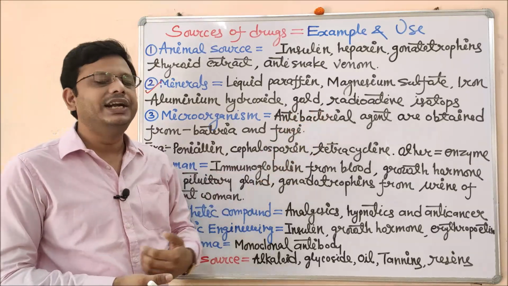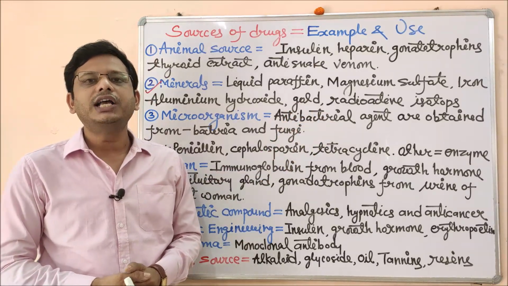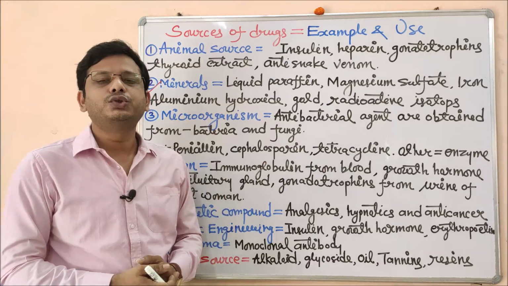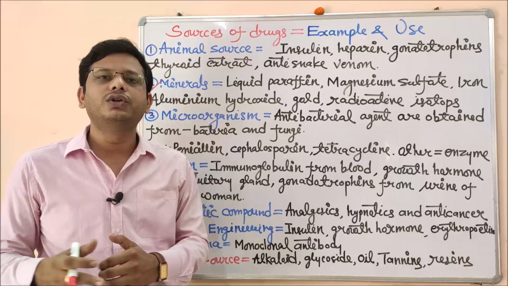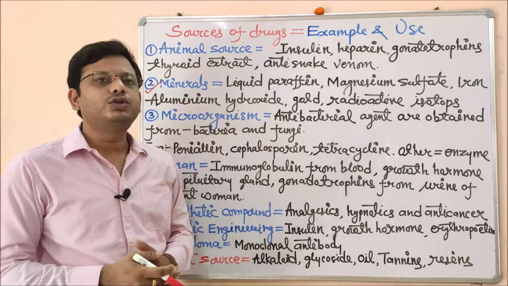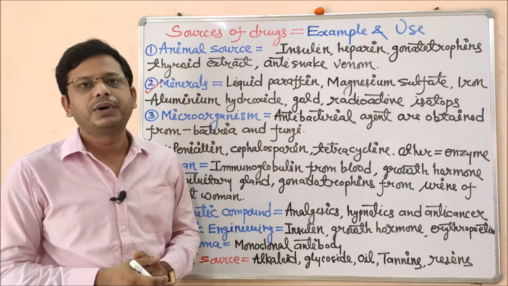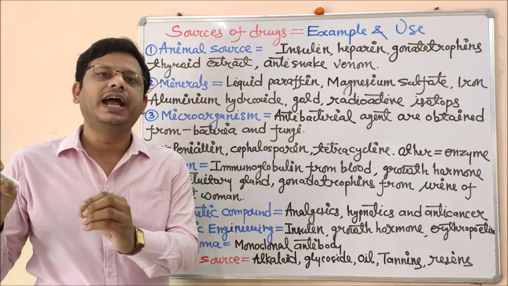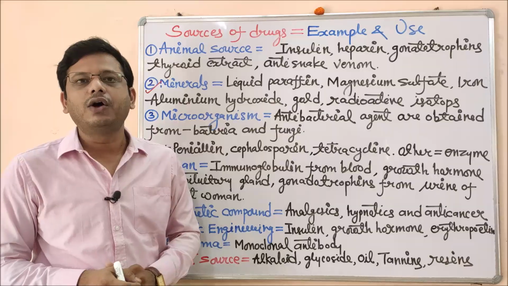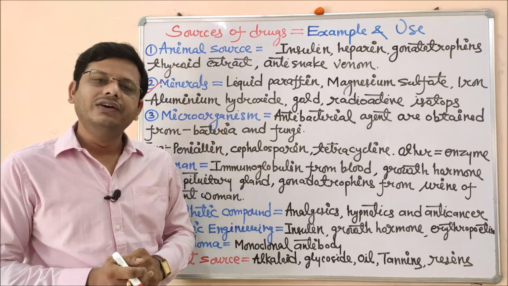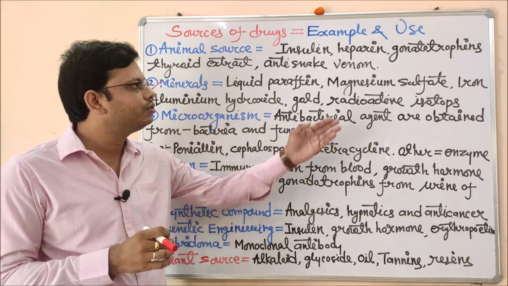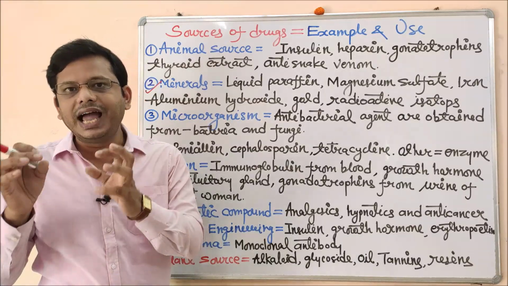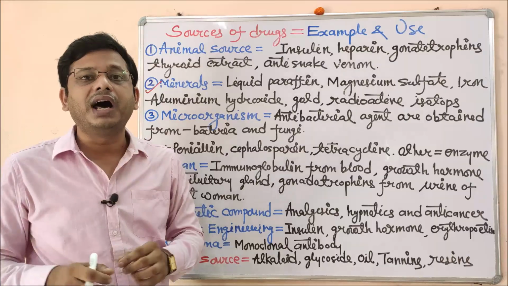The next one is radioisotopes. Radioisotopes are nowadays emerging as a vast source from the pharmaceutical, radio-pharmacological point of view. These radioisotopes are used mainly for diagnostic purposes. We have to use a particular target site for anti-cancer drugs, and to find the exact location of cancerous cells, we should use this kind of radioactive agent, which can be used as a marking agent.